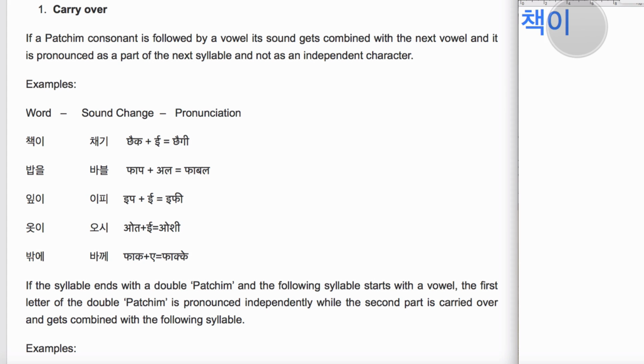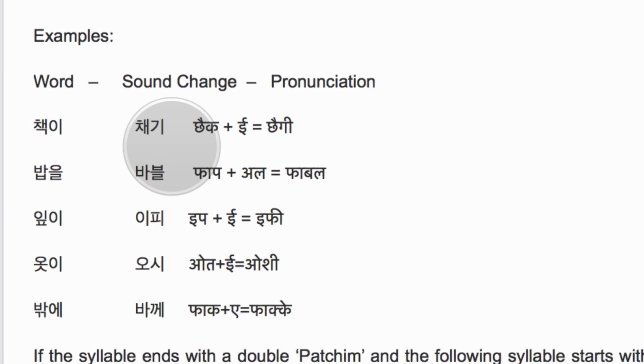So here, in the case of check E, when pronouncing this word, what will happen is this k character will move on to the next syllable and it will replace the vowel sound and it will be pronounced as this word, chegi. So you will not read it as check E, you will read it as chegi. So let's see here some more examples.